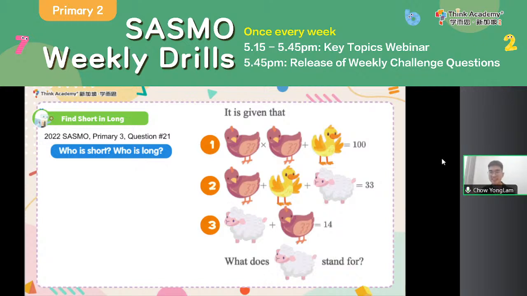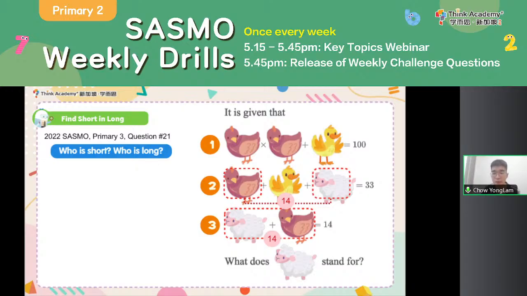Usually we see what plus what. Maybe that is my short or long equation. Now, equation 3 seems to be the shortest, right? There's only 2 shapes in it. So maybe I can bundle up a sheep and a chicken together in a set to form 14. Can you see another 14 somewhere? Yeah, you can see 14 over here in equation 2. I again have a chicken plus a sheep. They add up to 14. So we have a chicken plus a sheep is 14.